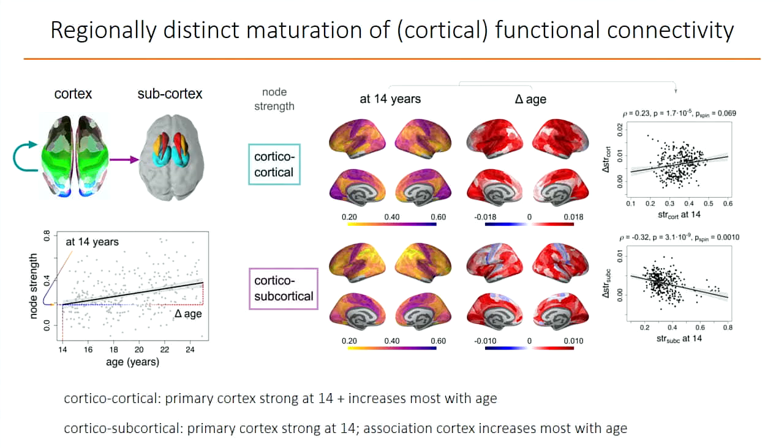And so for cortico-cortical strength, the relationship is positive, with regions that are more strongly connected at baseline showing a higher increase in node strength. In other words, the richly connected regions get richer. And in cortico-subcortical connectivity, this relationship is negative, with the regions that show higher connectivity at baseline showing a slower rate of increase or even a decrease in node strength over adolescence. In other words, the poor get richer or the rich get poorer.